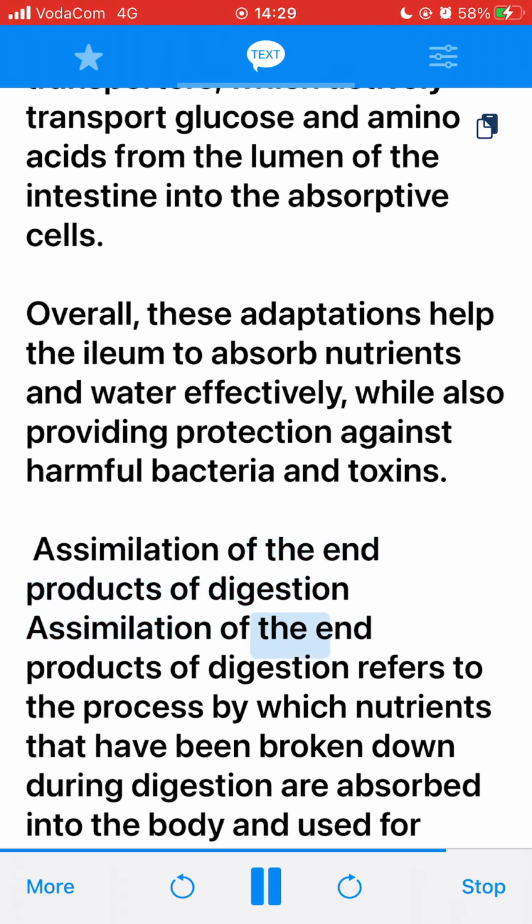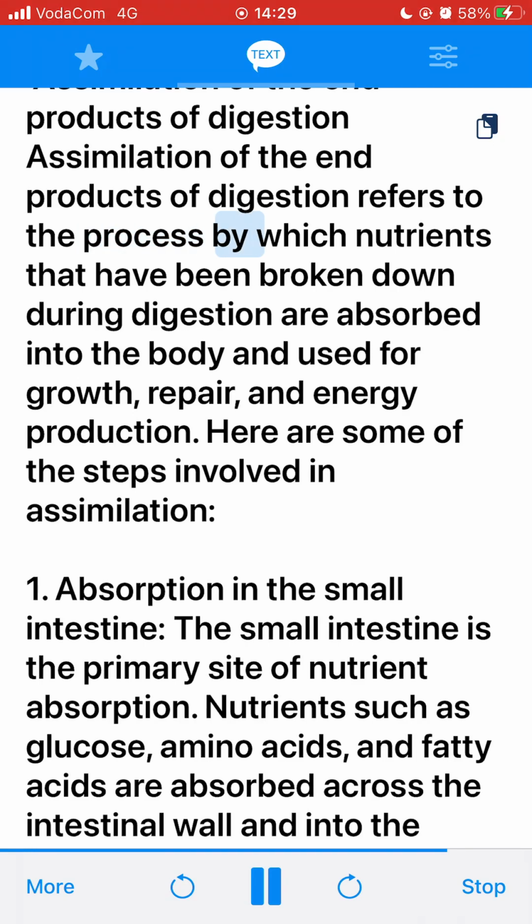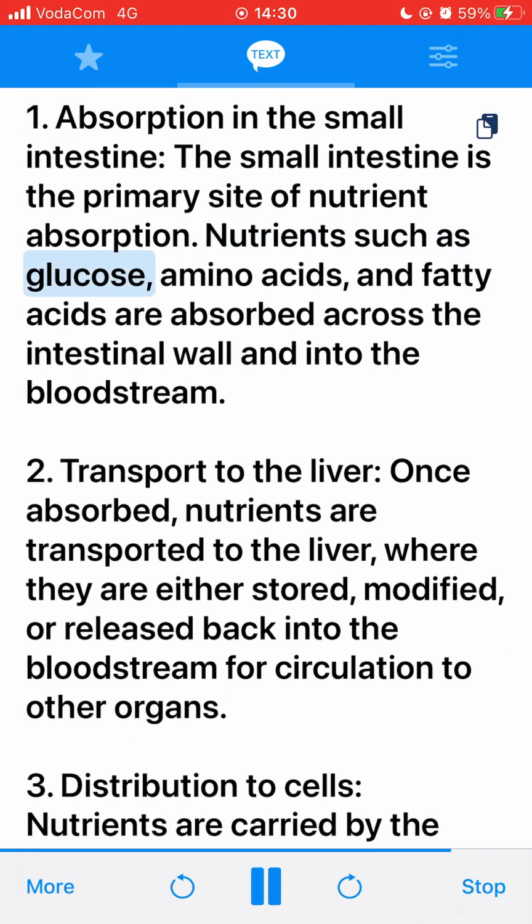Assimilation of the end products of digestion refers to the process by which nutrients that have been broken down during digestion are absorbed into the body and used for growth, repair, and energy production. Here are some of the steps involved in assimilation. 1. Absorption in the small intestine. The small intestine is the primary site of nutrient absorption. Nutrients such as glucose, amino acids, and fatty acids are absorbed across the intestinal wall and into the bloodstream. 2. Transport to the liver. Once absorbed, nutrients are transported to the liver, where they are either stored, modified, or released back into the bloodstream for circulation to other organs.